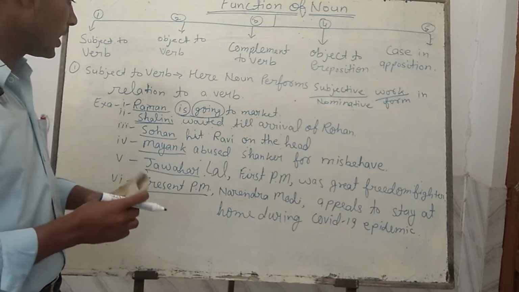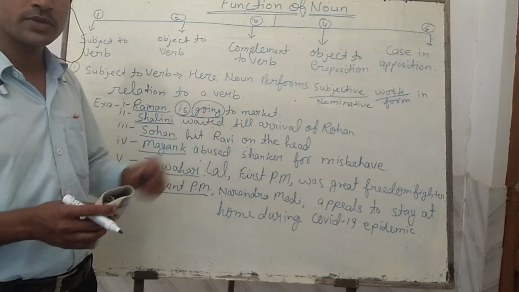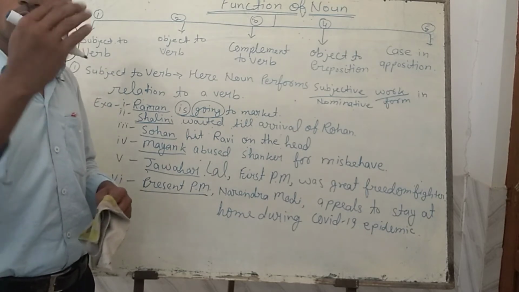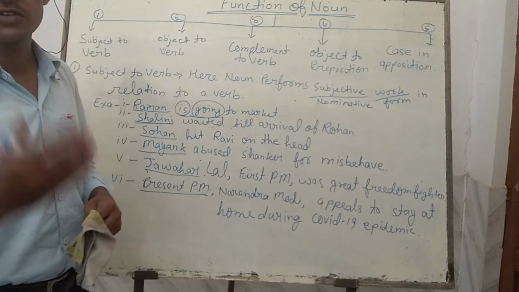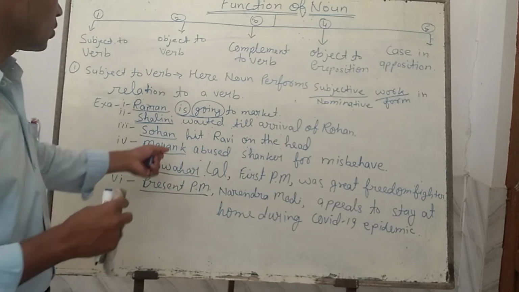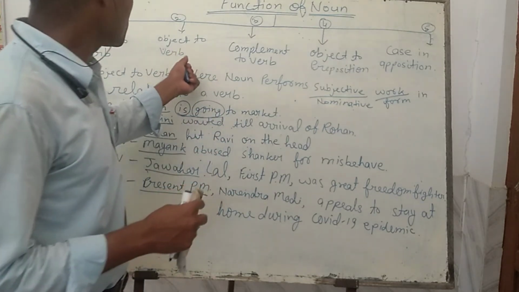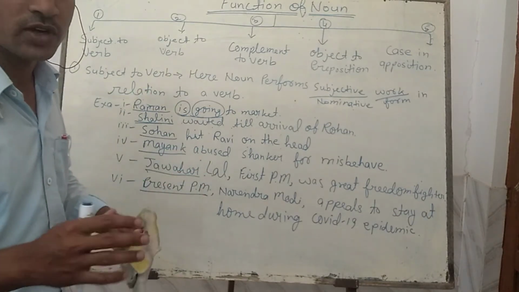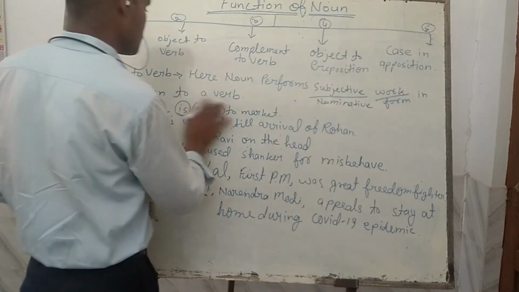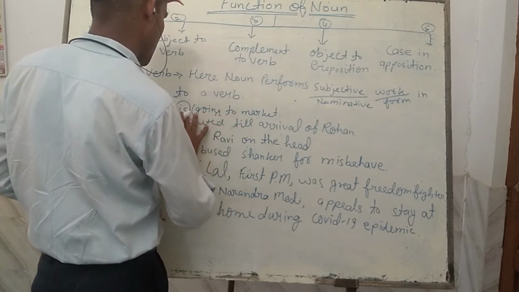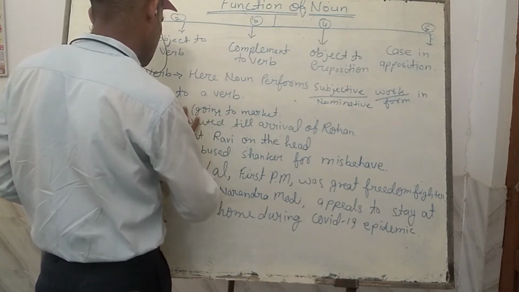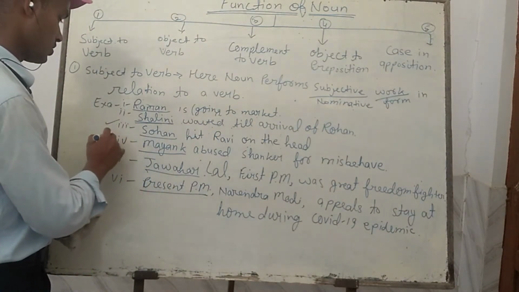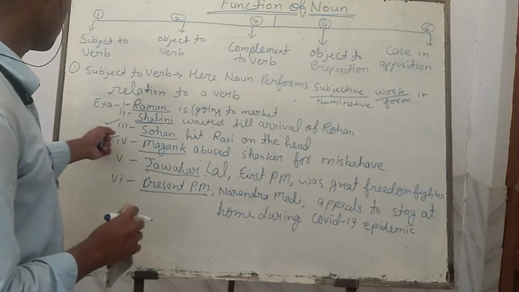So when the effect is cast on an object, that object will be the receiver, because when the effect goes on someone else, that becomes the receiver of the action. So here, the object is the one that receives the function of the verb. In the same sentence, you will see in the third example,